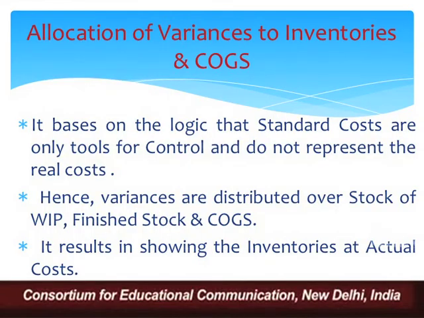The second method is that we may allocate variances to inventories and cost of goods sold. The logic behind this method is that standard costs are basically a tool for controlling the cost, and they don't represent the real cost. They are a tool in the hand of a cost accountant or the management to control the cost. So they are not representing the total cost. And since we assume it like this, all the variances are distributed over stock of work in progress, finished goods, and cost of goods sold.